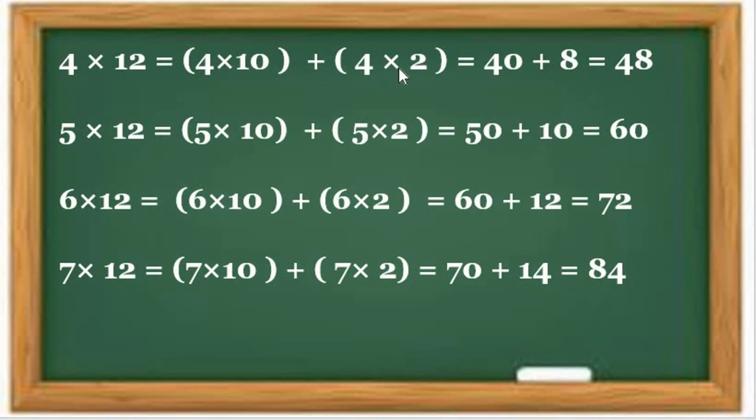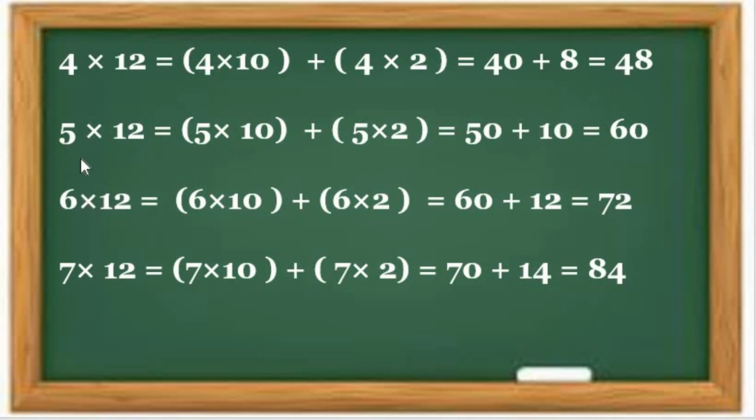Plus 4 twos are how many? 8. 2 fours are 8 and 4 twos are 8. 4 twos are and 2 fours are 8, how can we write it? 10 fours are 4 tens are 40 and 4 twos are 8. So 40 plus 8 is 48. Our answer is what? 48. Got my point, all students?